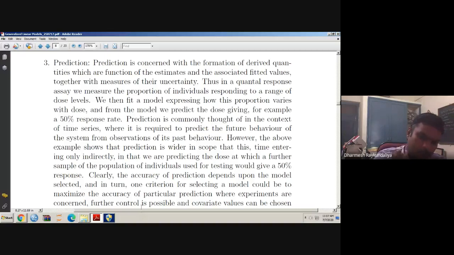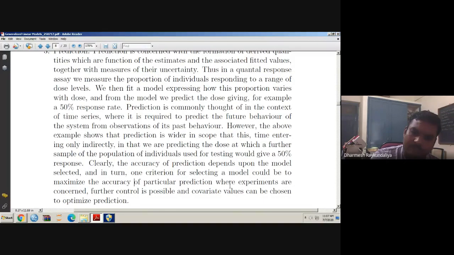So clearly the accuracy of prediction depends upon the model selected, and in turn one criterion of selecting a model would be to maximize the accuracy of a particular prediction where the experiments are concerned. So accuracy of prediction of course depends on the model selected, and we wish to select the model in such a way that it has the maximum accuracy, and further the control is possible, and covariate values can be chosen to optimize the prediction. And we wish to also identify which covariates are really responsible to optimize the prediction.